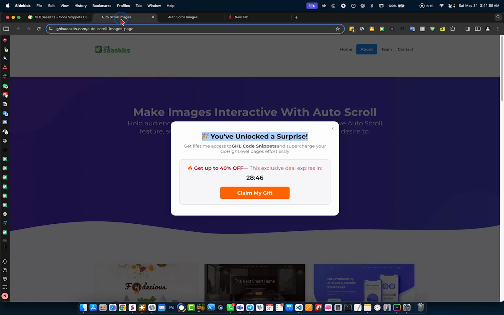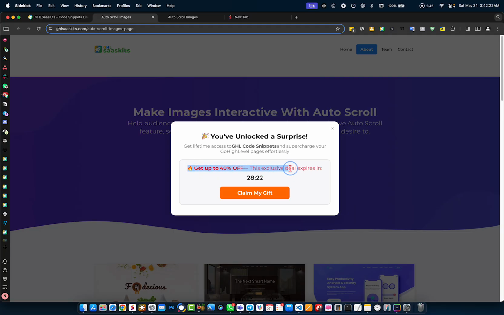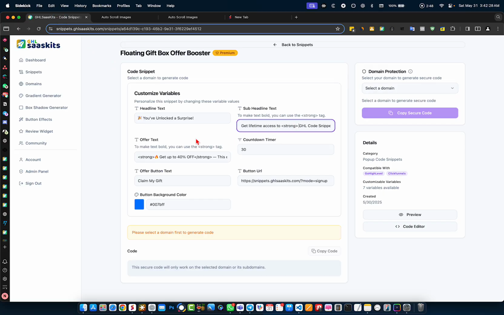This sub headline actually accepts HTML formatting. If you want to make some point of text bolder, then you can do this by using the strong tag like this. And then here is the offer text. If you want to put the offer text, here it is, and then here's the countdown. You can put everything here like this. Let me put this information. If I want to change it, I can do this.